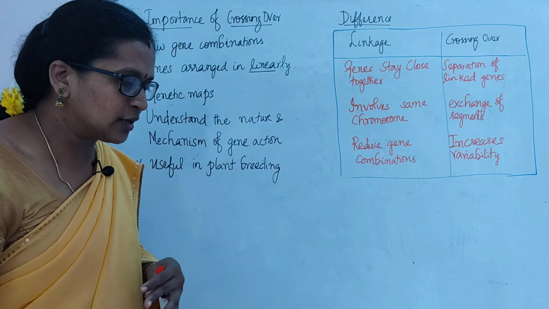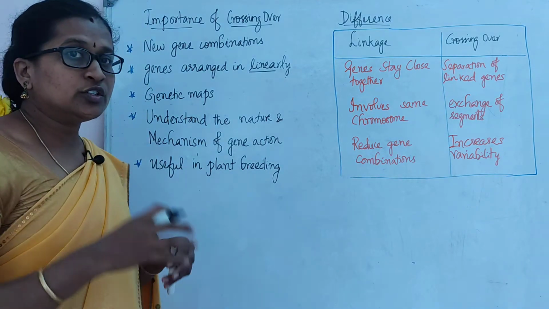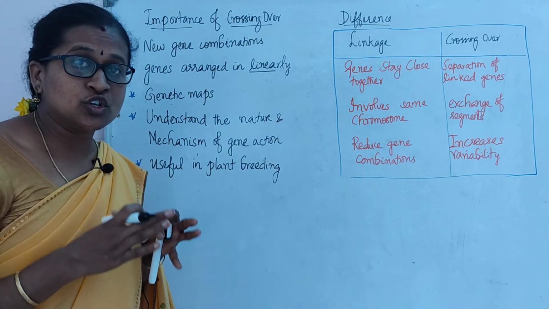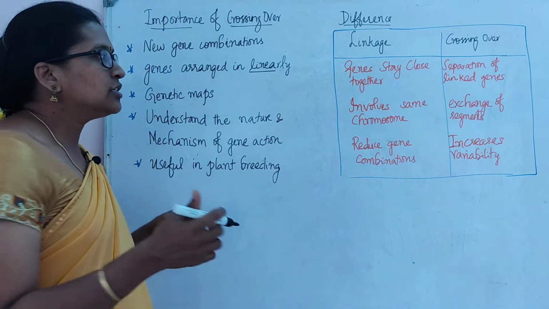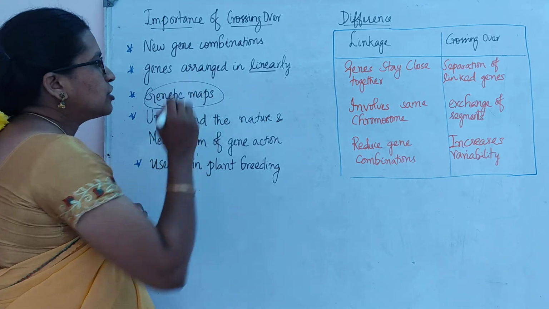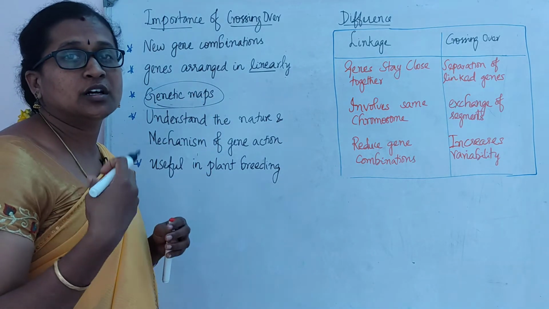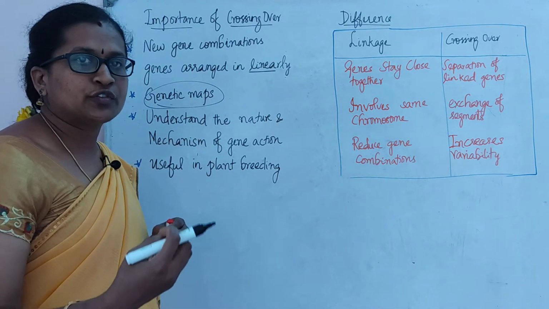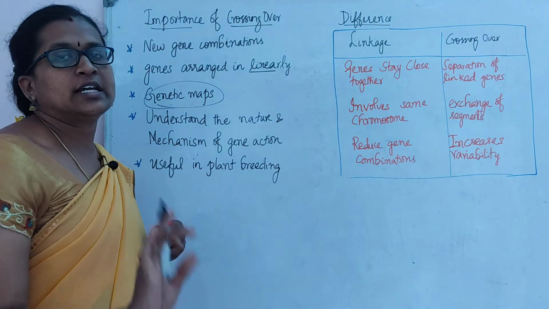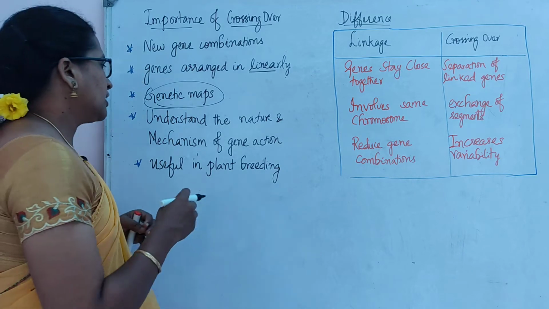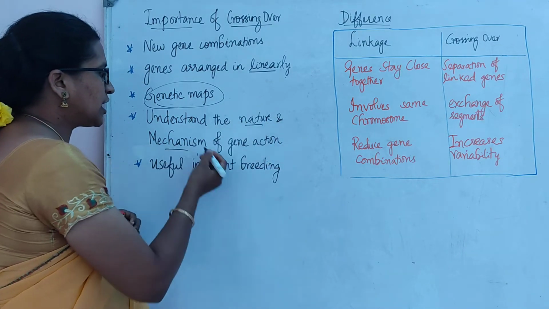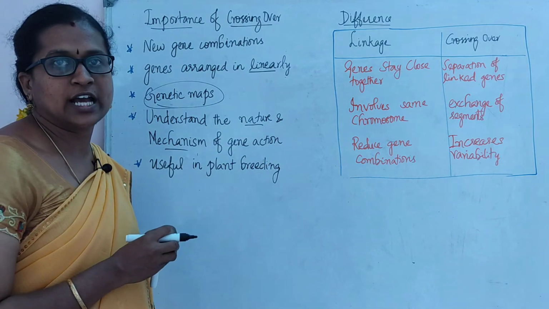Genetical maps are designed based on the frequency of crossing over, how often the combinations occur. These genetical maps help in reading the combinations and the characters that will be expressed in the offspring. The next point is to understand the nature and mechanism of gene action.